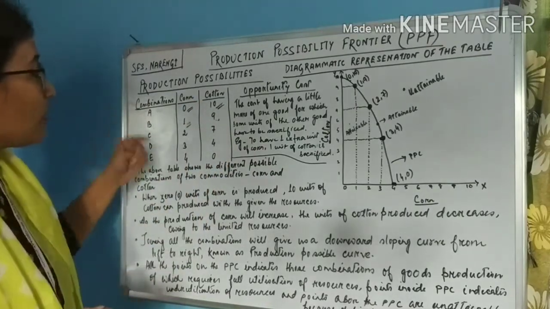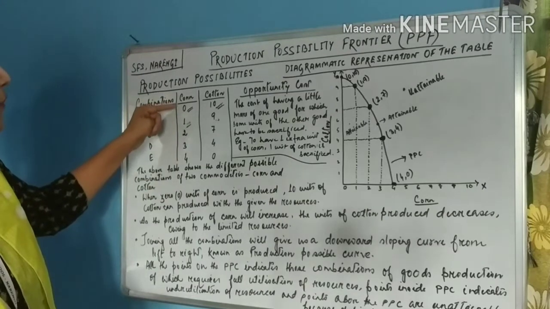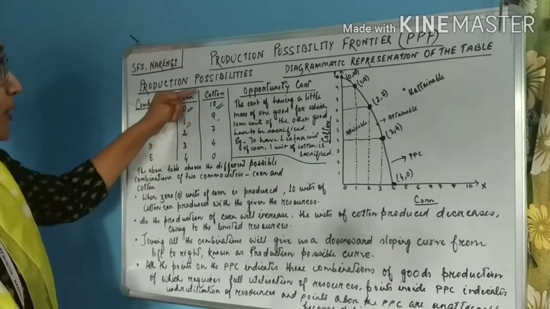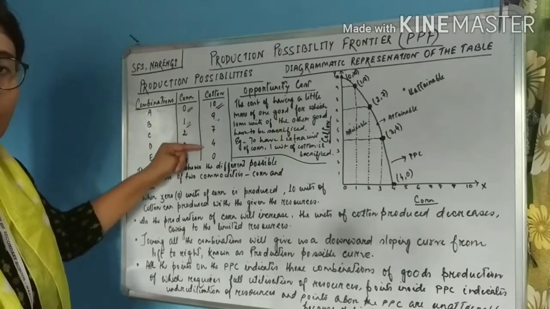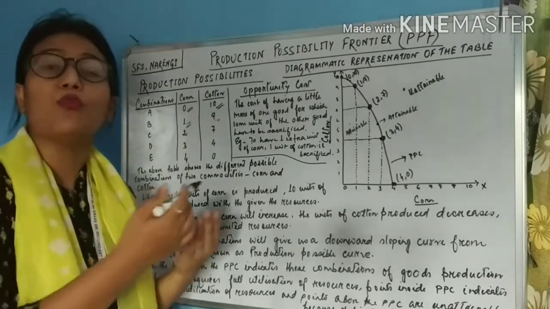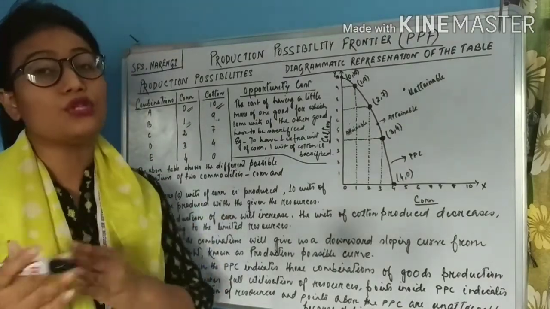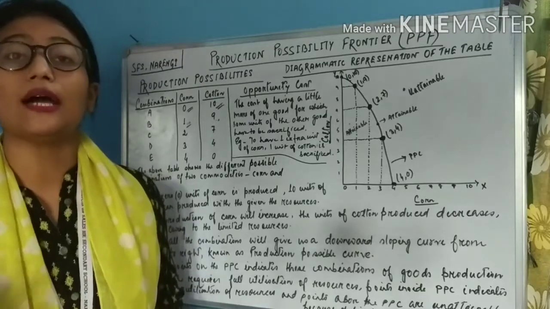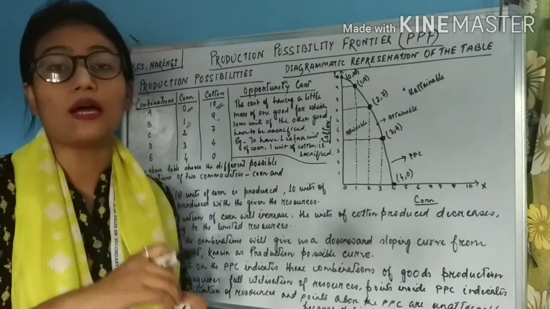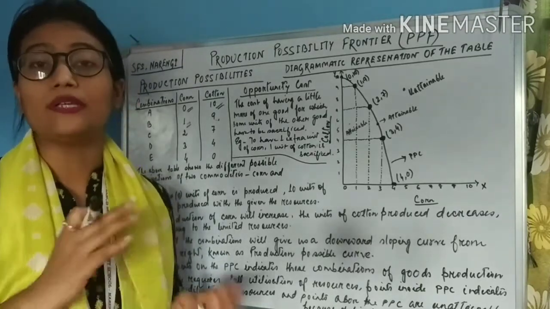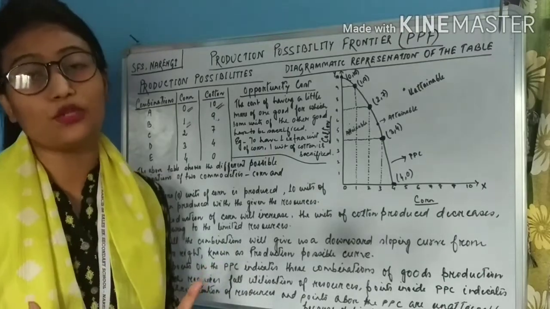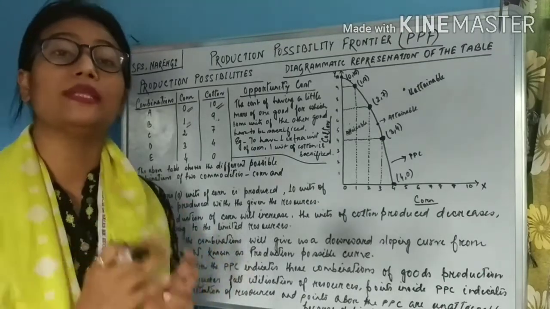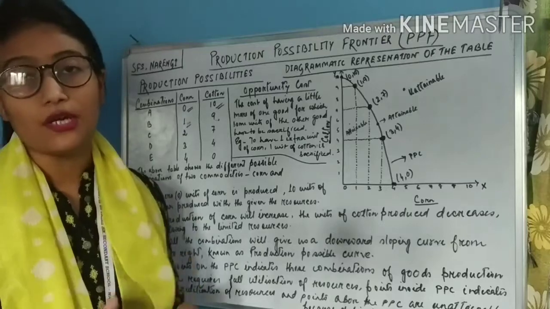Okay. So you all can see, as the production of corn is increasing, the production of cotton is decreasing, because in order to produce more of one good, we have to reduce the quantity of the other good, because the resources in our hands are limited. So whatever we decide to produce, we have to produce it within the available capacity of the resources.